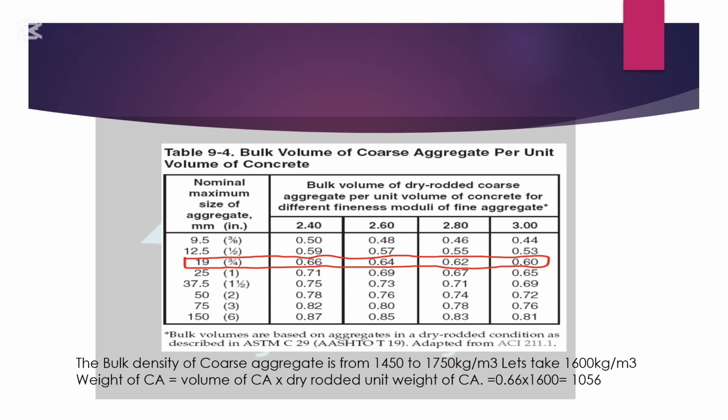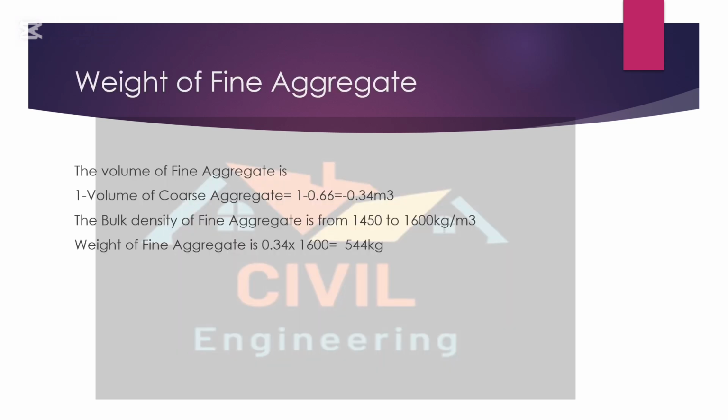The volume of coarse aggregate we will find from the table, that is for 19 mm, and the fineness modulus we take as 2.4. So the volume of coarse aggregate is 0.66. If we multiply this 0.66 into 1600, this will come to 1056 kg. Now we will find the weight of fine aggregate.